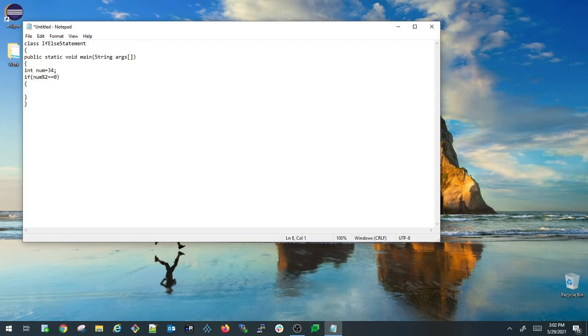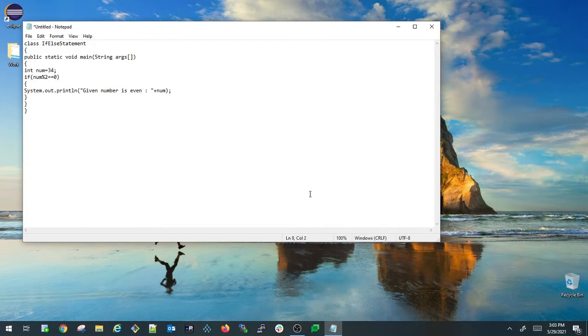I'm just printing System.out.println, and I'm saying given number is even number, or you can simply say given number is even, and I'm just printing the same number here, and putting a semicolon to close the statement.